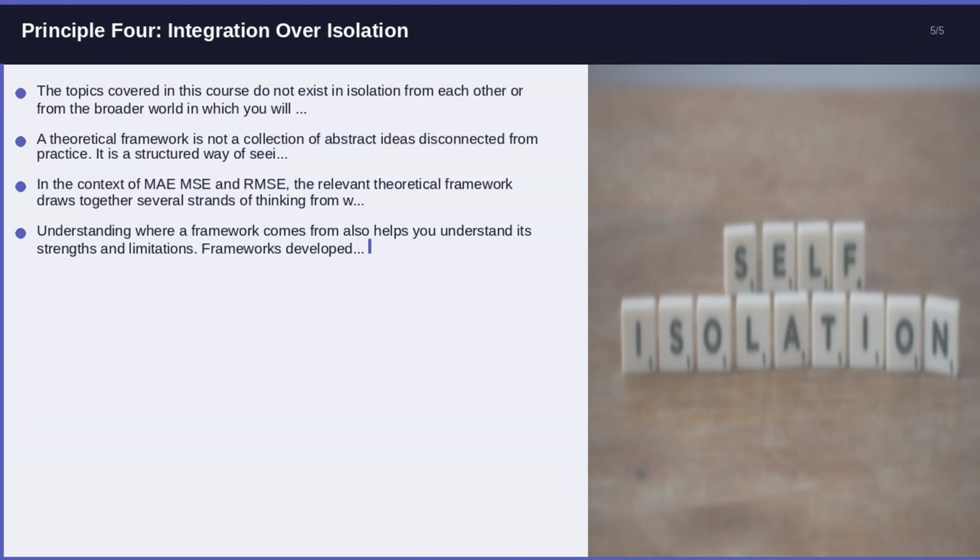Principle 4. Integration over isolation. The topics covered in this course do not exist in isolation from each other or from the broader world in which you will work. MAE, MSE and RMSE connect to and depend upon other areas of ML model evaluation and metrics, and those in turn connect to broader professional practice. Learners who treat each unit as a separate island miss the synthesis that separates genuine expertise from a collection of facts.